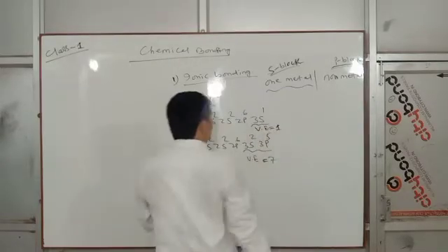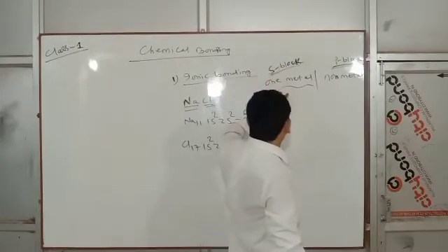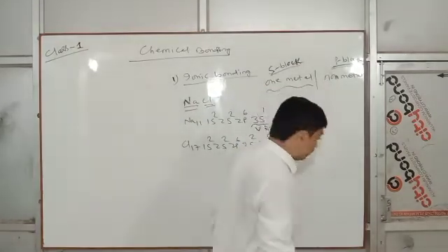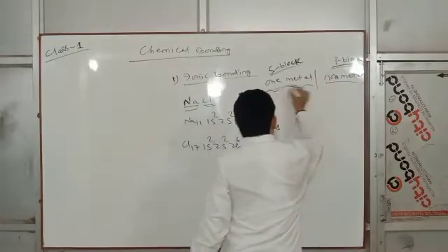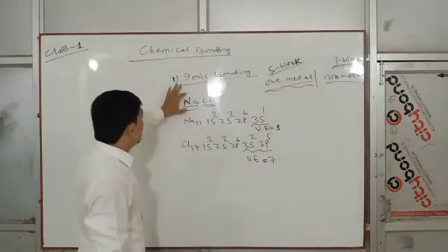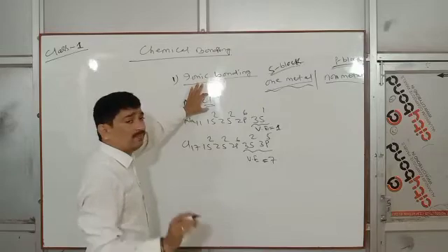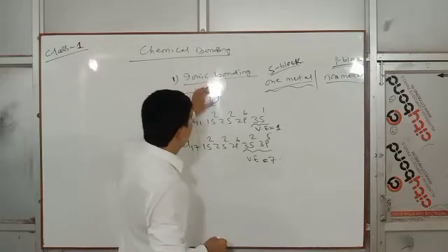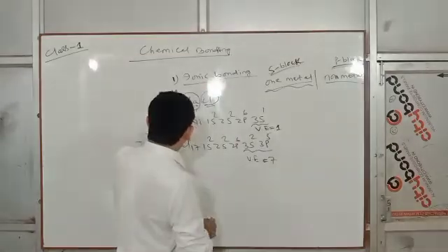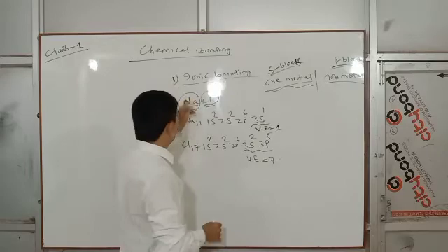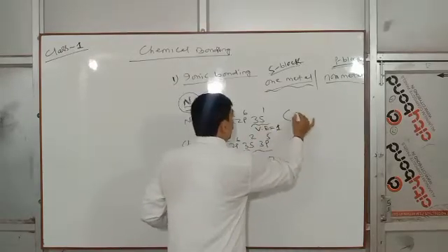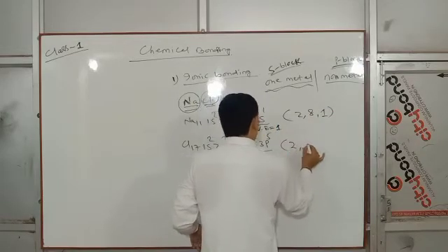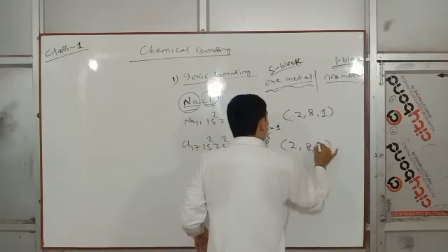Na is S group and metal; Cl is P group and non-metal. So here there is complete transfer of electron from one atom to another. Na outer shell is 2 8 1, Cl is 2 8 7.